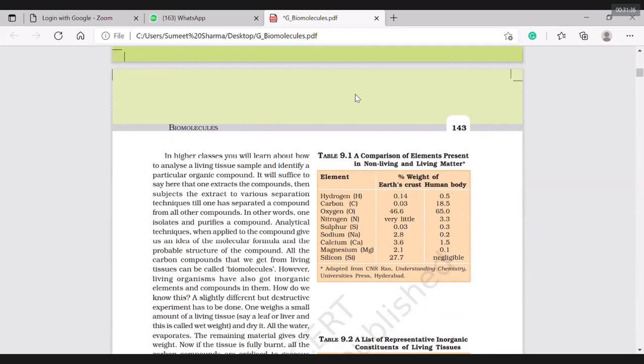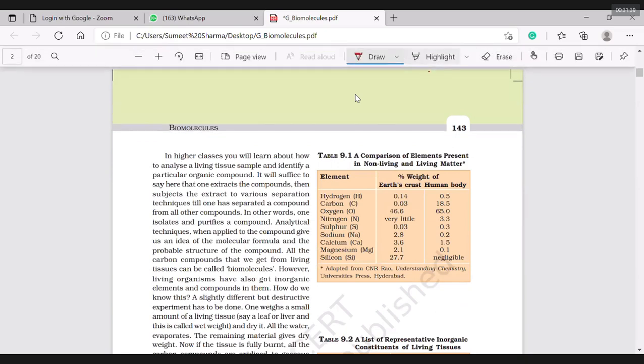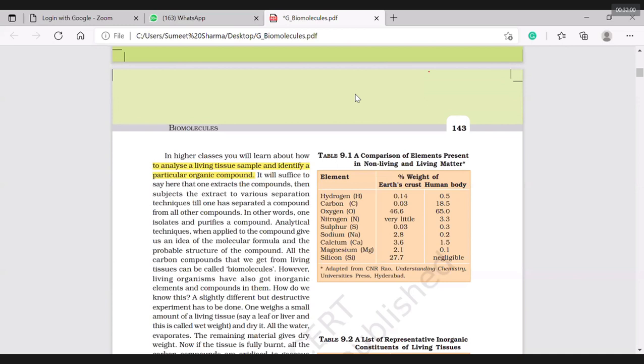Here they mention that in higher classes, you will learn how to analyze a living tissue sample and identify a particular organic compound. Wow. Yes, true. This can be judged in a cell: whether sugar is there or not, starch is there or not, fat is there or not, proteins are there or not. In a living tissue, we can do this. Okay, we'll make a list of it. Wait, we'll go for it also.